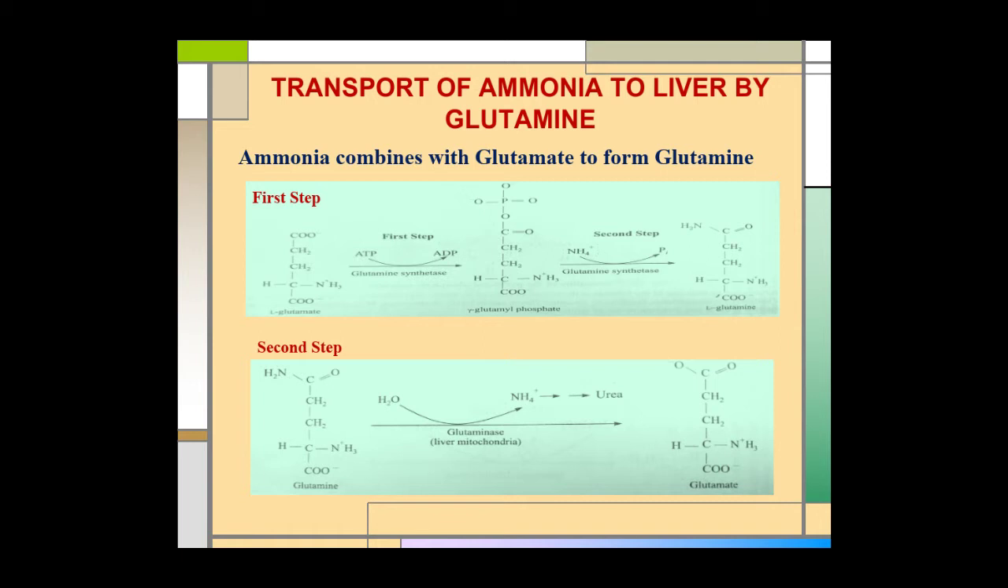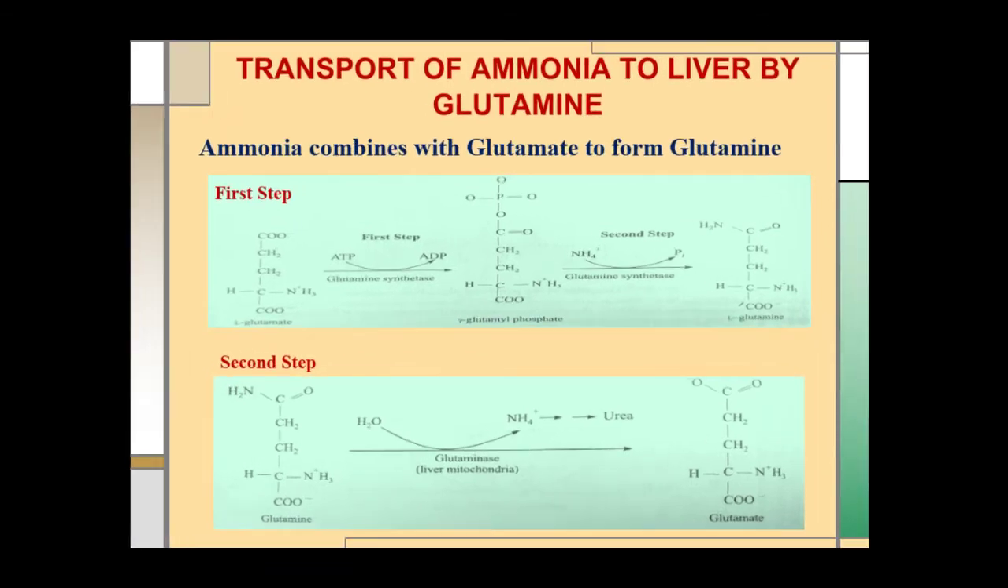The ammonia which is produced in the body tissue cannot be transported into the blood as such. This ammonia first binds with glutamate to form glutamine, and this glutamine is then transferred to blood and transported to the liver. This reaction is completed in two steps.